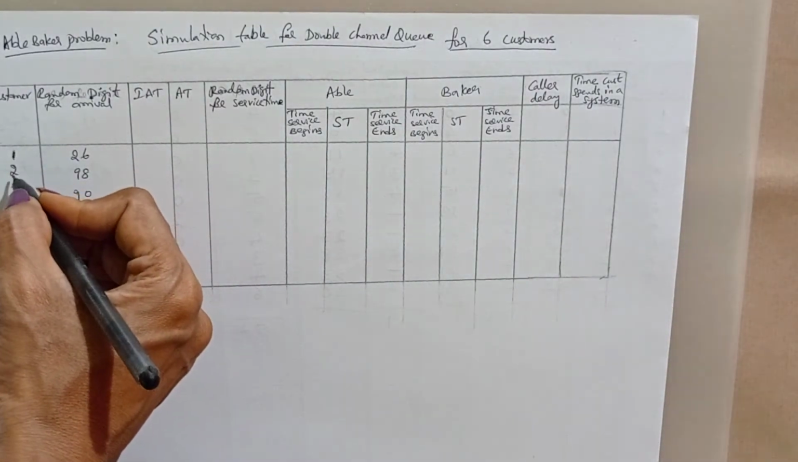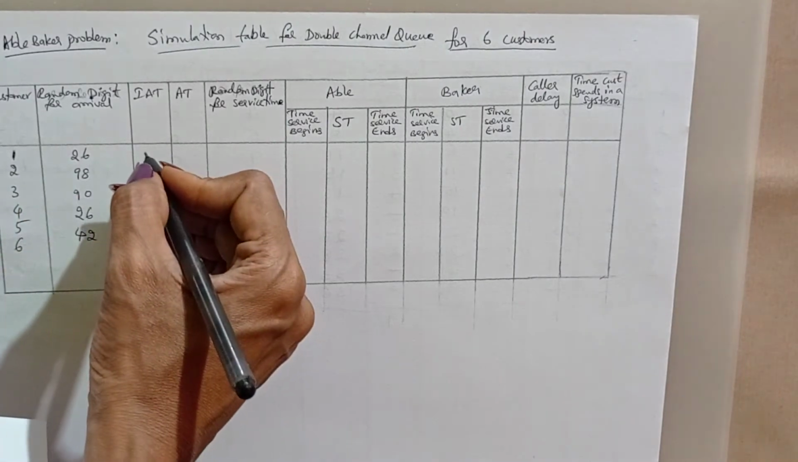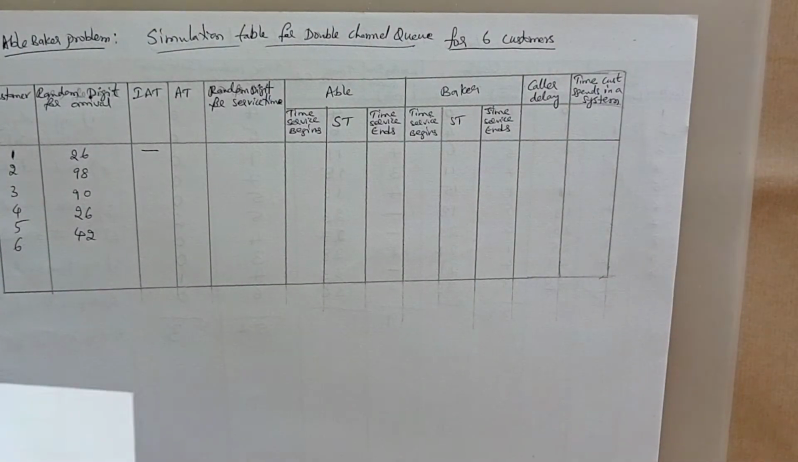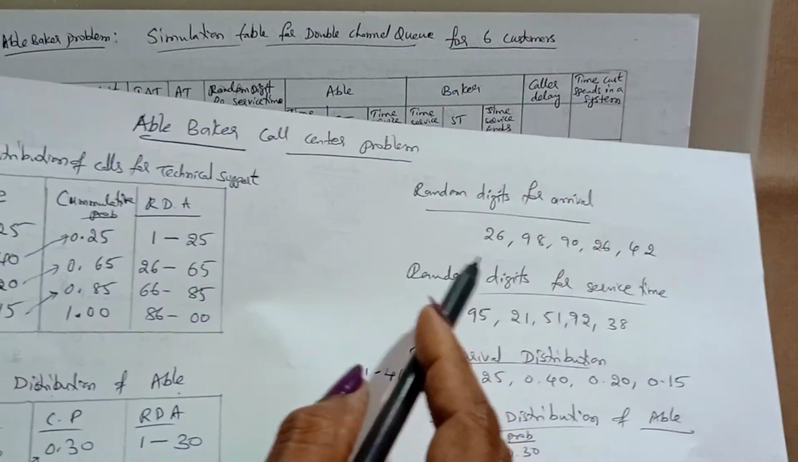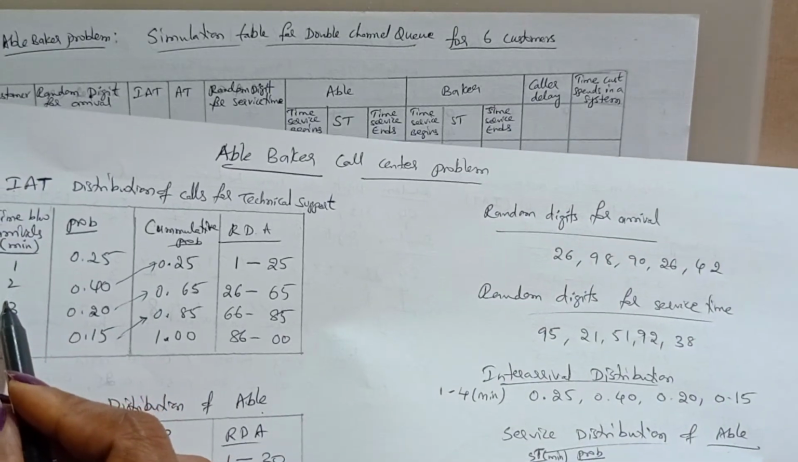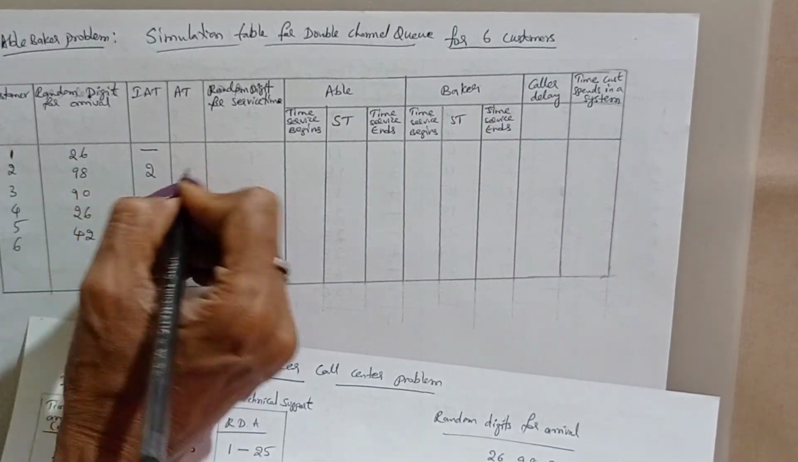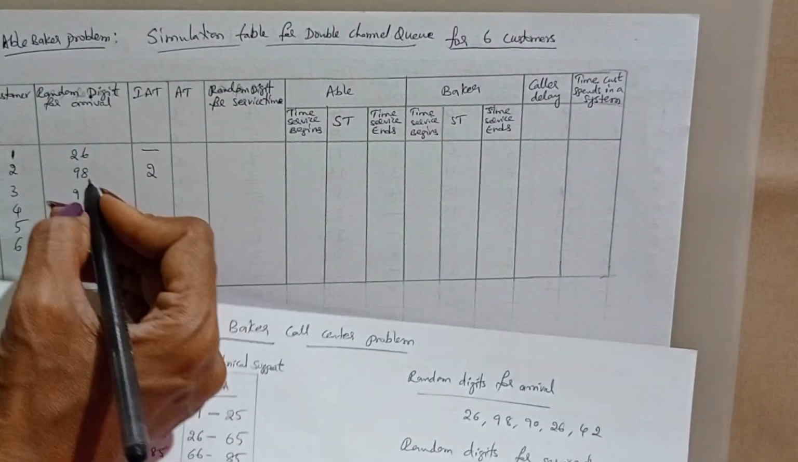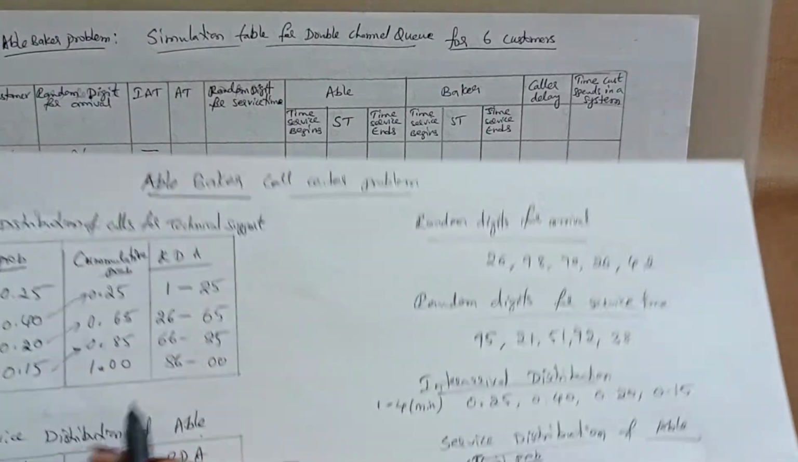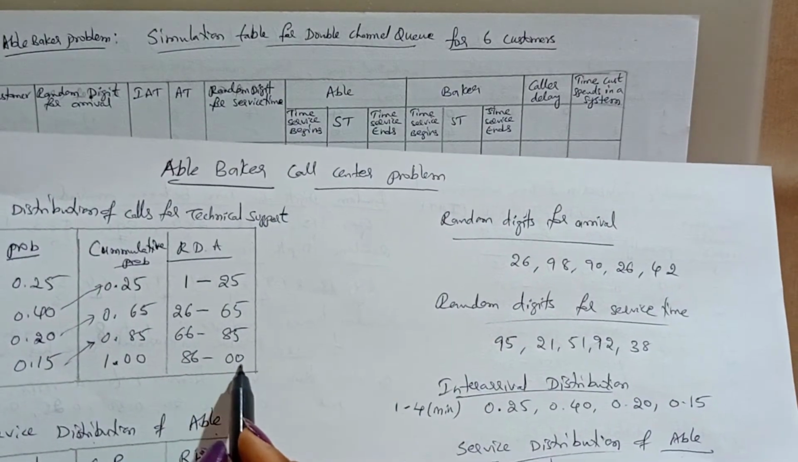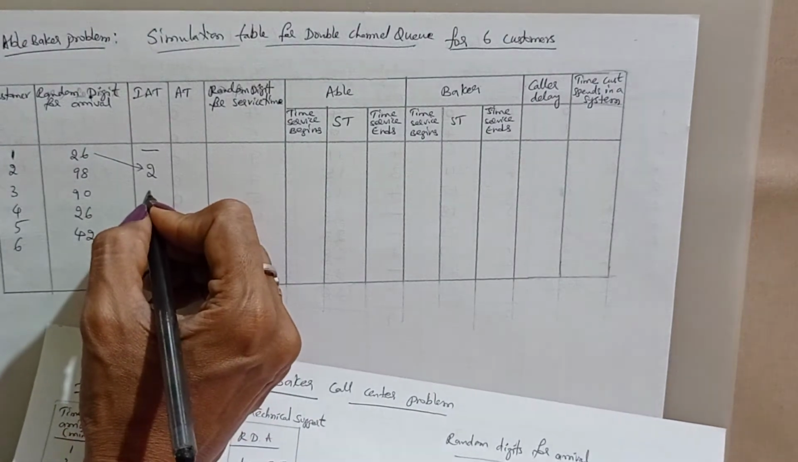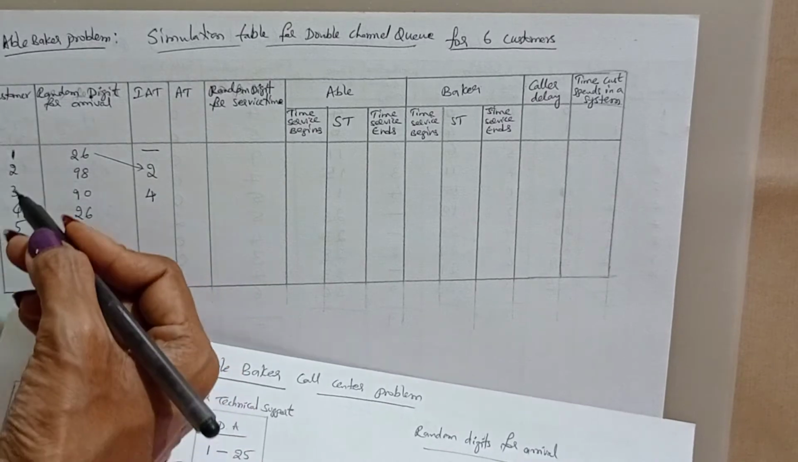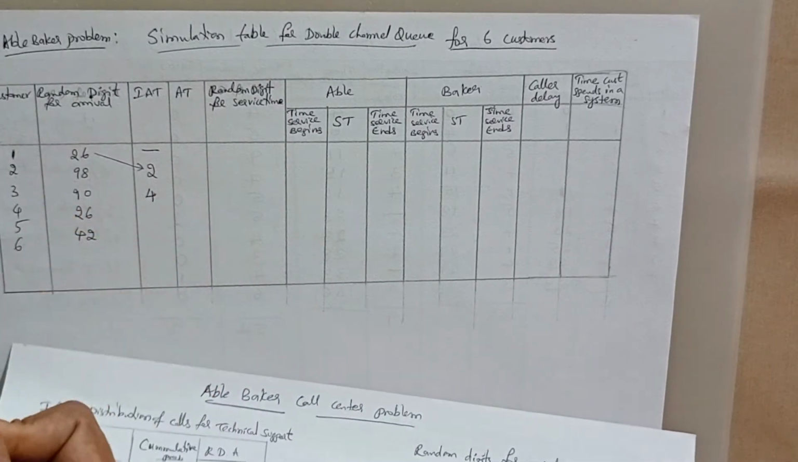So the first and second customer value is this. The first one will always be empty. This value becomes the inter-arrival time between the two. So 26 gives the value 2, right here. The next random digit is 98, which is from 86 to 00, so 4. That is the time gap between customer 2 and customer 3.